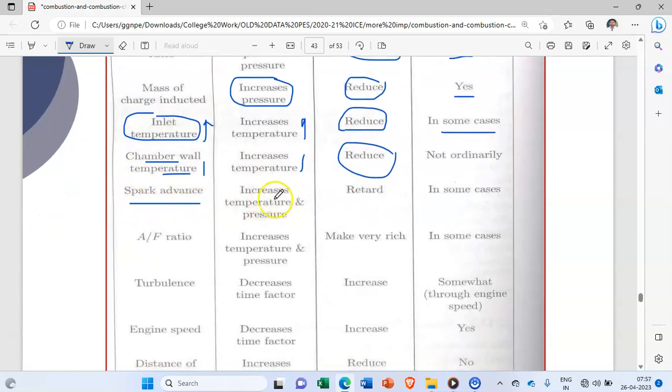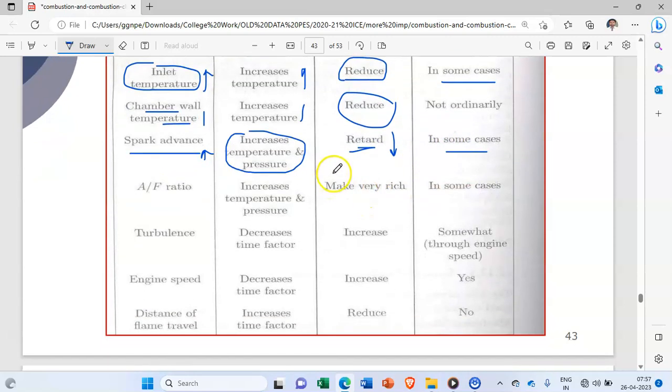Spark advance. If the spark advance increases, it will definitely increase the temperature and pressure of the end gas, and therefore we have to retard the spark advance. Whatever we are doing with the spark advanced, we have to let the spark occur late. That is called retardation of the spark. So in some cases we can control it.